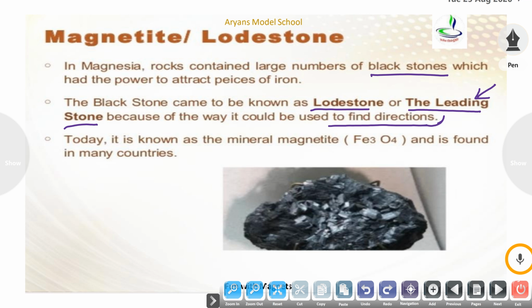ये lead करने का काम करते थे. Today it is known as magnetite and its formula is Fe3O4. Fe is for what? Fe is for iron and O is for oxygen.